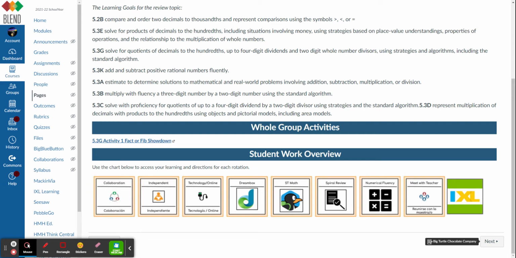Well, showdown. All right, well, that's a fact because 72 divided into 12 groups would be a larger number than 7 and 2/10 divided into 12 groups. If we just estimated, think about 72 divided into 10 groups would be 7 and 2/10. 7 and 2/10 divided into 10 groups would be 72 hundredths, which isn't even one whole. So there are several groups of 12 in 72, and there's less than one group of 12 in 7 and 2/10. All right, moving on.